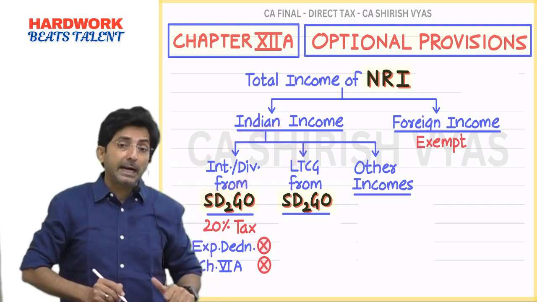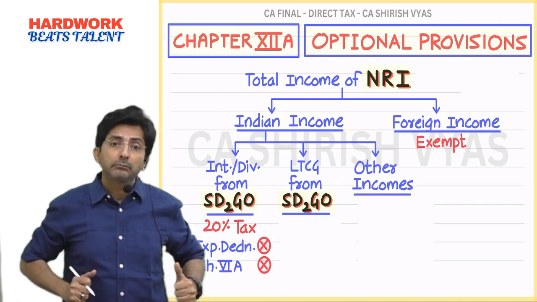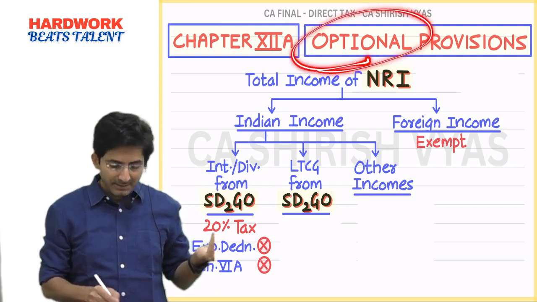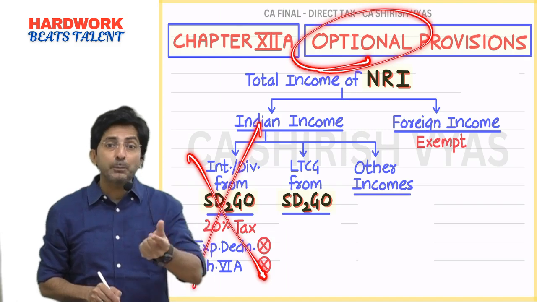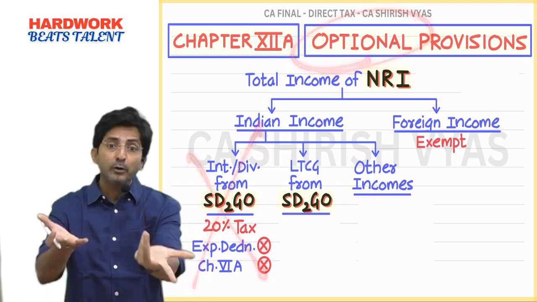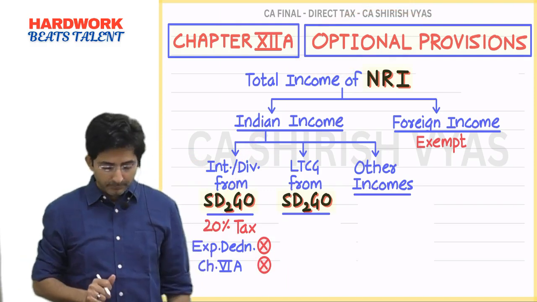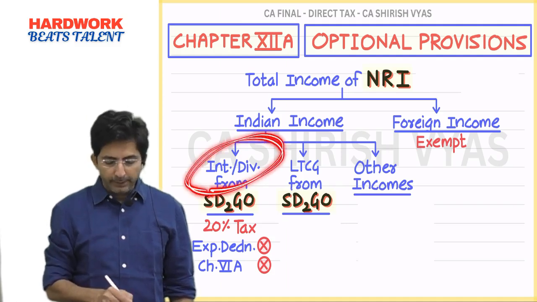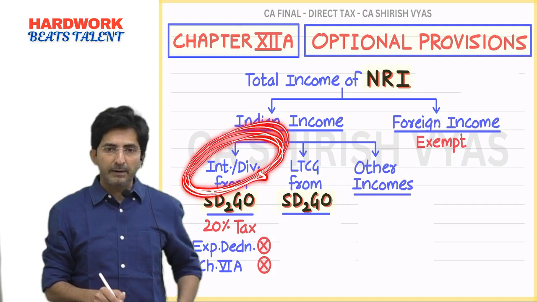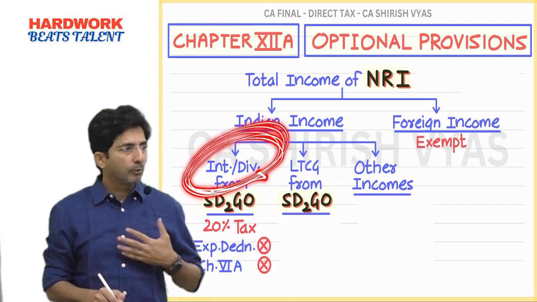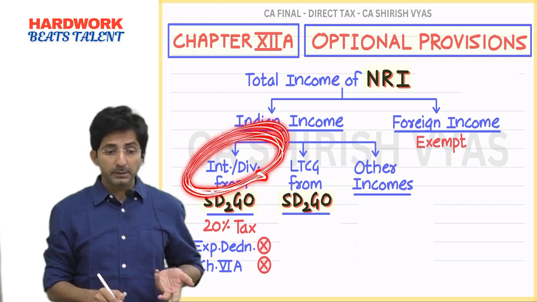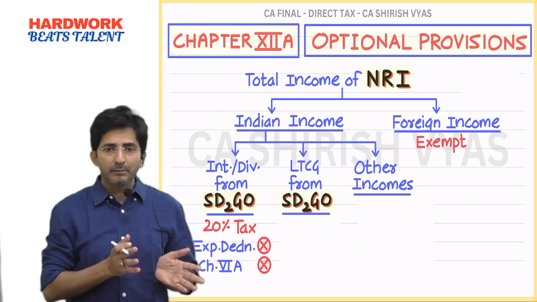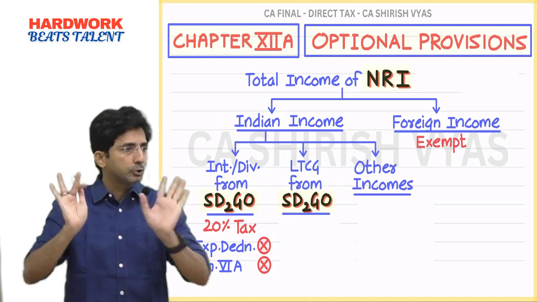But still if the NRI says no, I want deduction, I love deduction, then okay, this is optional. Scrap this, pay tax as per slab rate and take your deduction also. It depends upon him. Sometimes an NRI says that I have got a lot of interest and dividend, but to generate that income I have taken borrowings, and on borrowings I have to pay interest. So if he has a good amount of deduction, then he can prefer normal slab rates. Anyway, it is his choice.